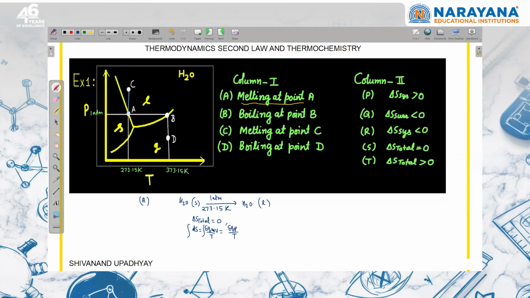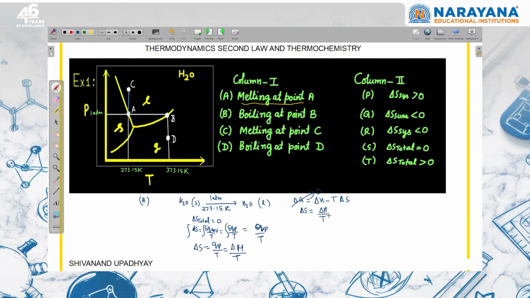When melting is taking place, temperature will not change. आपको पता है ना कि मेल्टिंग में टेम्परेचर चेंज नहीं होगा, तो इसको बाहर ले लेते हैं. तो I can write this is equal to qp upon T, right? So entropy change is equal to qp upon T, and qp is equal to delta H, so delta H upon T. या कुछ लोग ऐसा कह सकते हैं कि delta G is equal to delta H minus T delta S. There is an equilibrium, so delta G will be 0. So from there I can say entropy change during this will be delta H upon T.